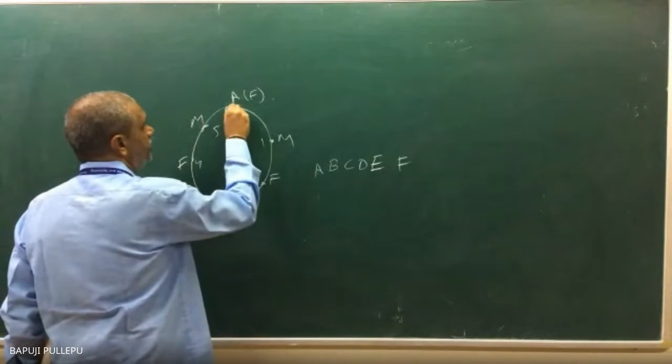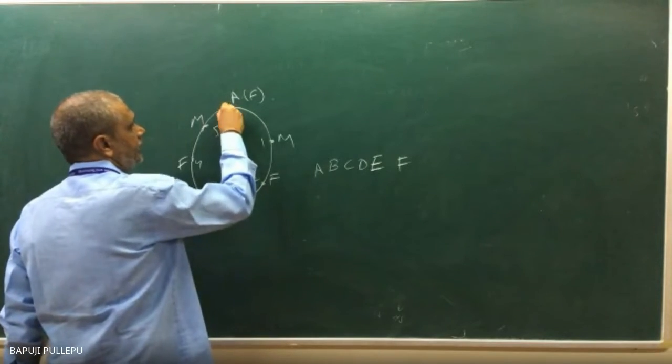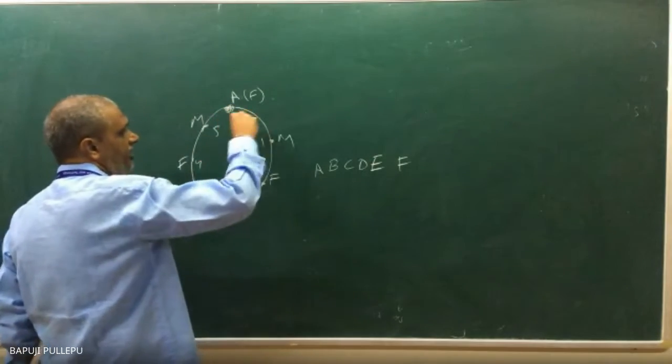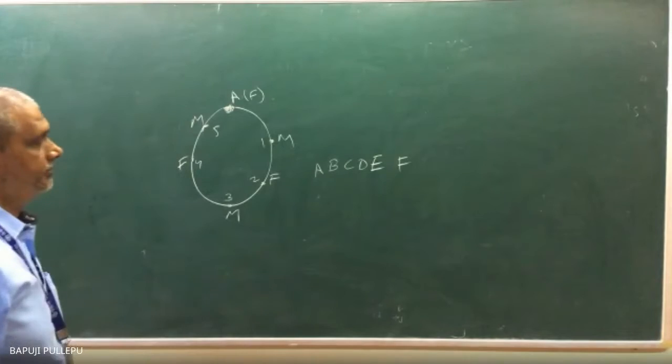Sir, in first position 3 can come. In first position there can be 3 members coming. I am fixing this fellow here, he never changes. The remaining 5 people, how will they change? So in position 1 there can be 3 options. In position 1 there will be 3 males, right? So 3 options.